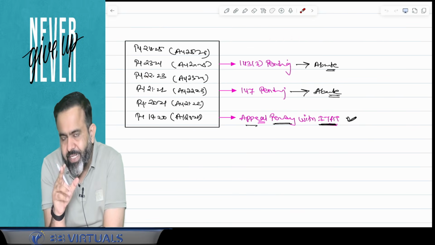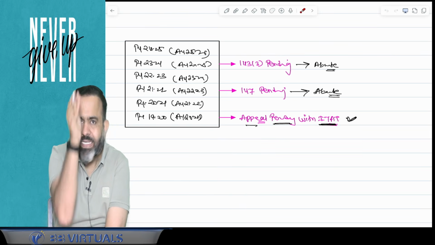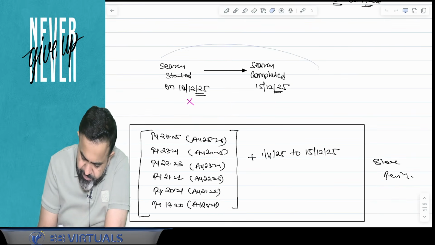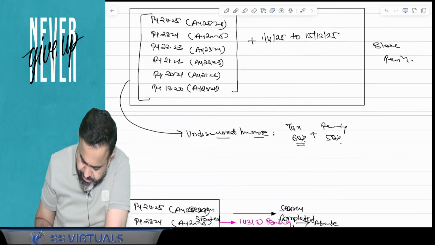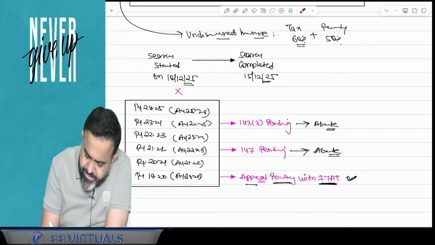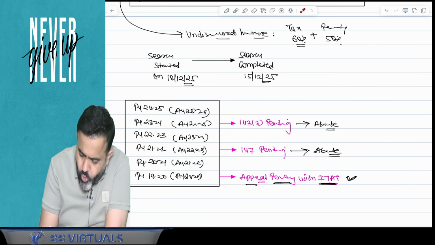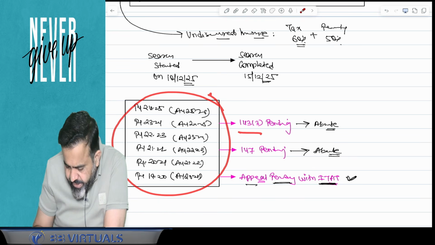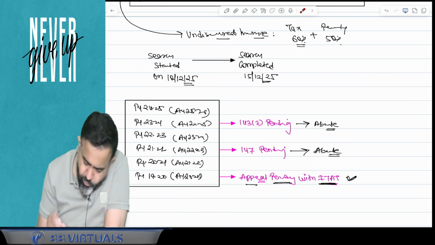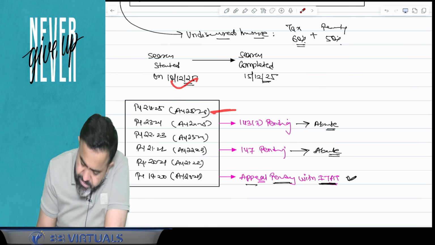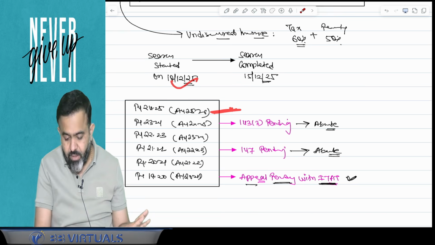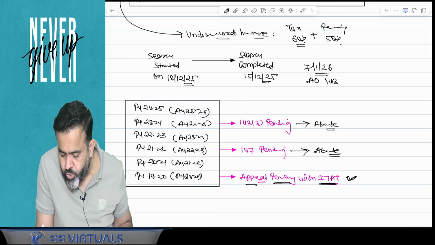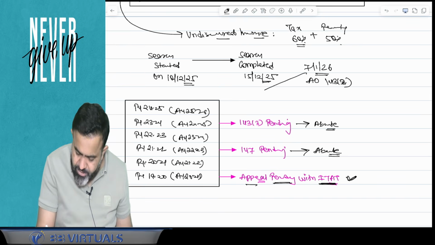So first I am saying that on the date of the search, when the raid is started, let me explain here with our example. Suppose the raid started on 10 December 2025. On this date, whatever assessment is pending for these 6 assessment years will be abated. That is very clear. Now the search is started, but on this date no notice was issued for this year and no assessment was pending. But on the 7th of January 2026, suppose the AO issues a notice under section 143(2) for this particular year.